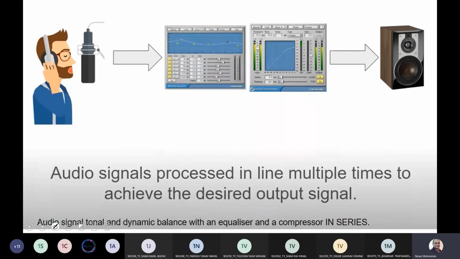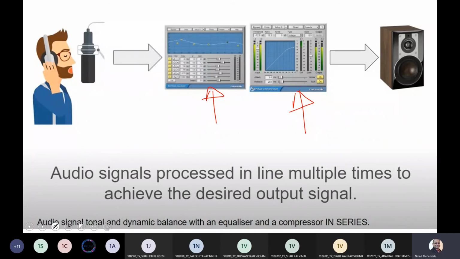Next, you can have line in, that is the modified waveform, and then a compressor in series, and here you will see a dynamic balance connected in series with the equalizer, and then there is a compressor.